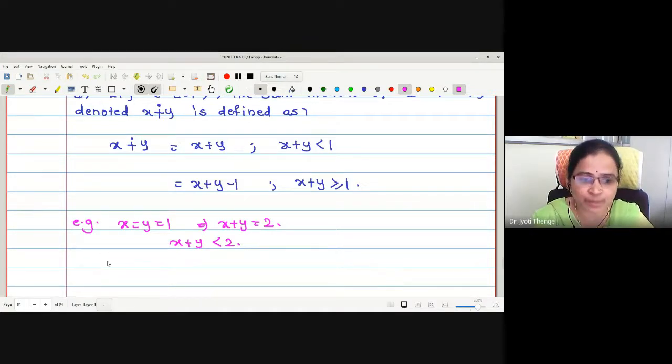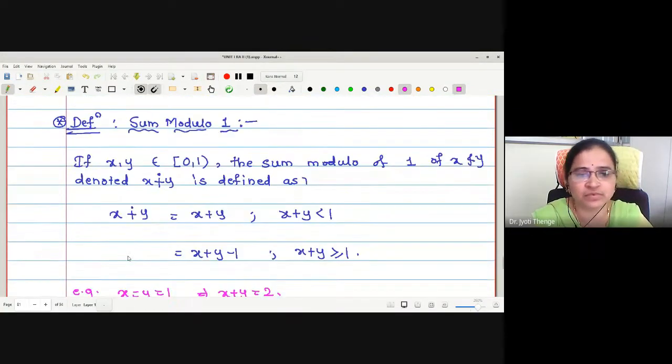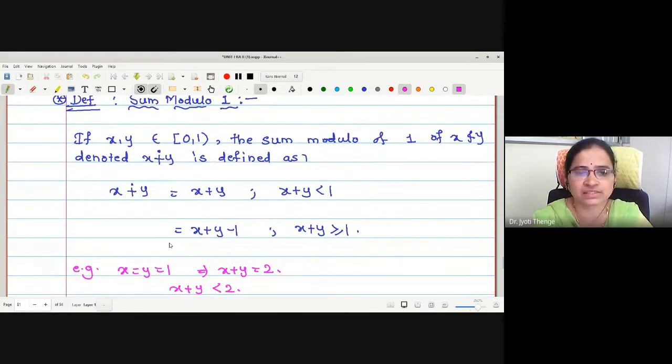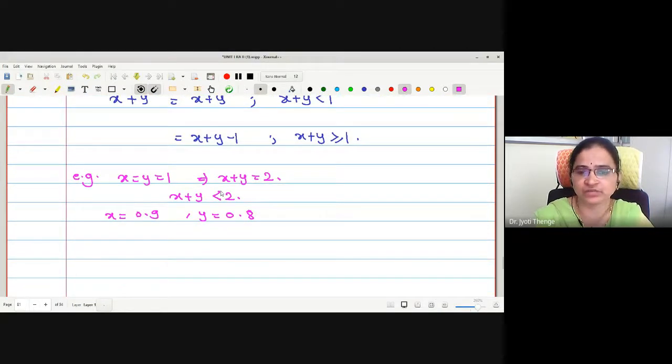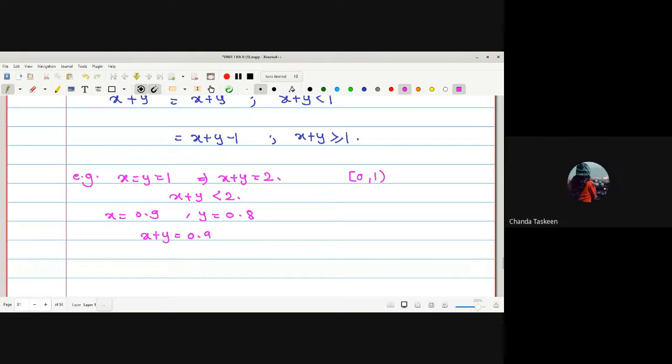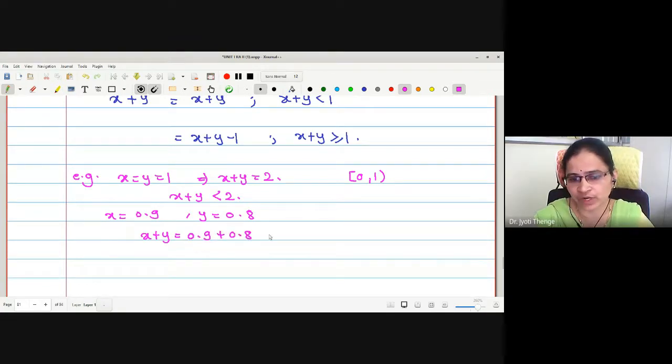Or another example: let me take values less than 1 for x and y, say x to be 0.9 and y to be 0.8. These are the two values I have taken from the interval closed 0 and open 1. Then what is the value x plus y? It will be 0.9 plus 0.8, that is 1.7.